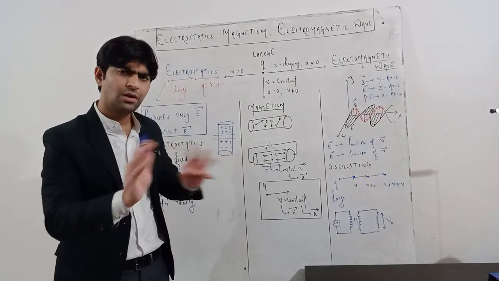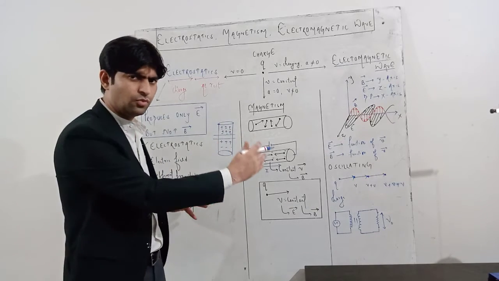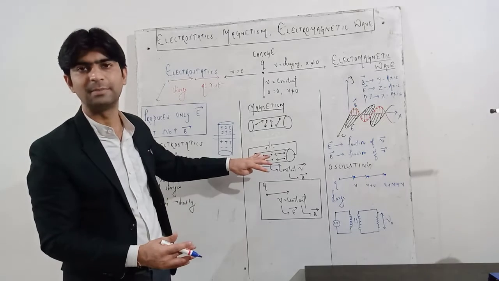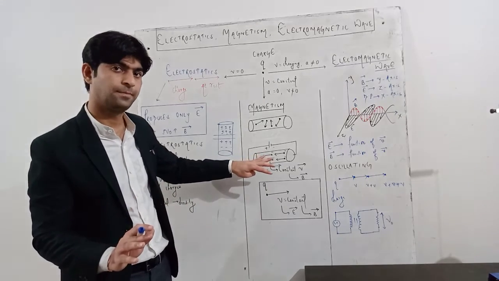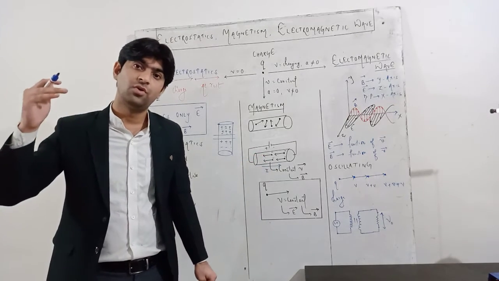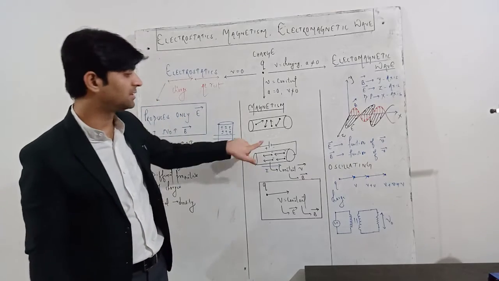So overall, this conductor will remain electrically neutral. We cannot say that if the electrons are moving from one end to the other end, this conductor becomes charged. No, this is a misconception. The conductor does not get charged, only the electrons are flowing in a certain direction due to the application of this DC supply.